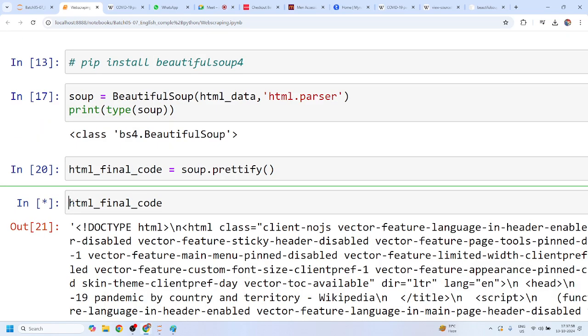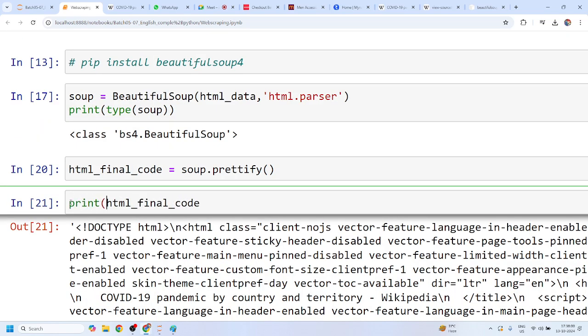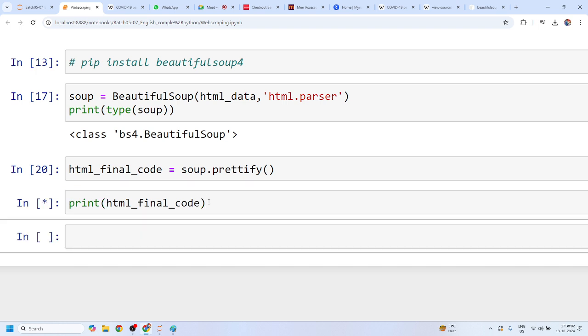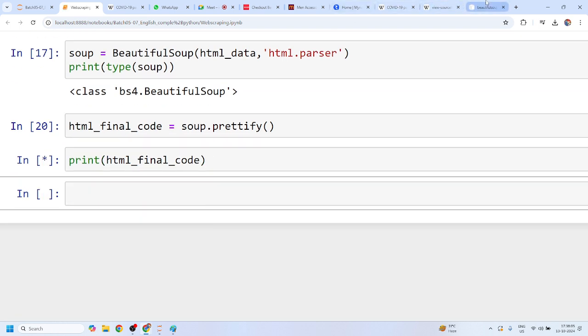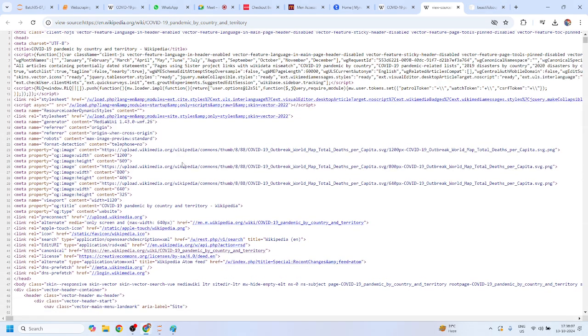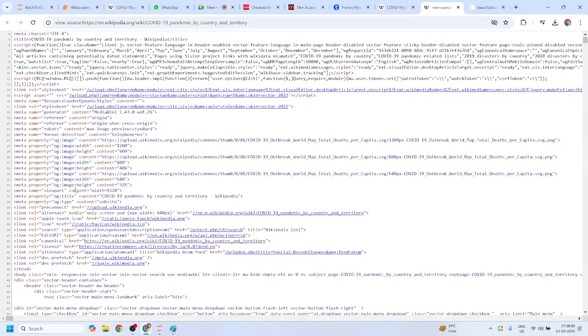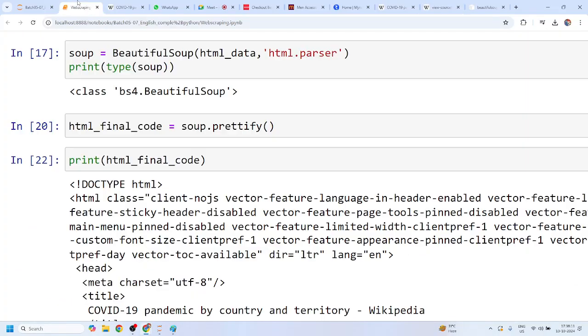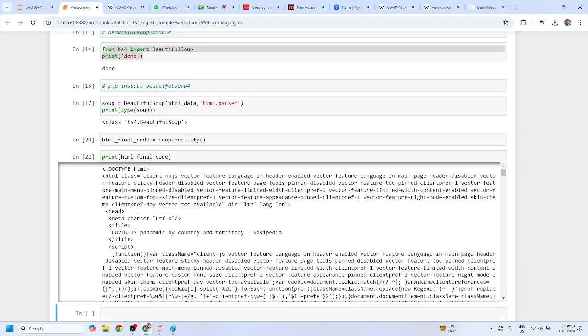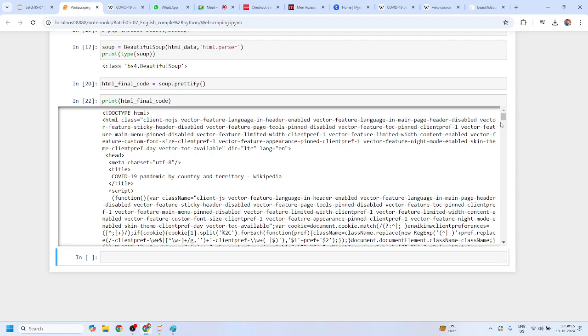If you simply print this, you will get the complete HTML code, in the same format that you see in View page source, like doc.html, meta, class, link, and so on. Yes or no, Mohit? Yes.